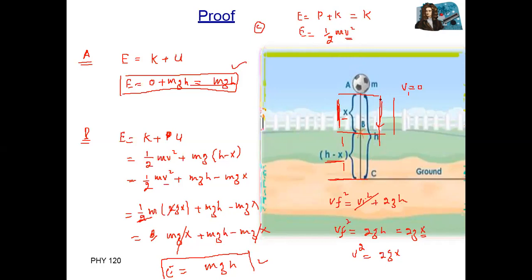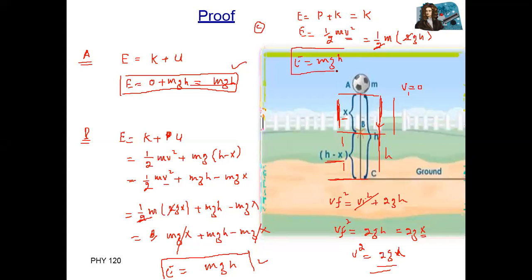In this case, the body covers a total distance of h, and we have vf square equal to 2gh. If we replace v square, we have half m times 2g multiplied by h. So 2 cancels with 2, and total energy is mgh.